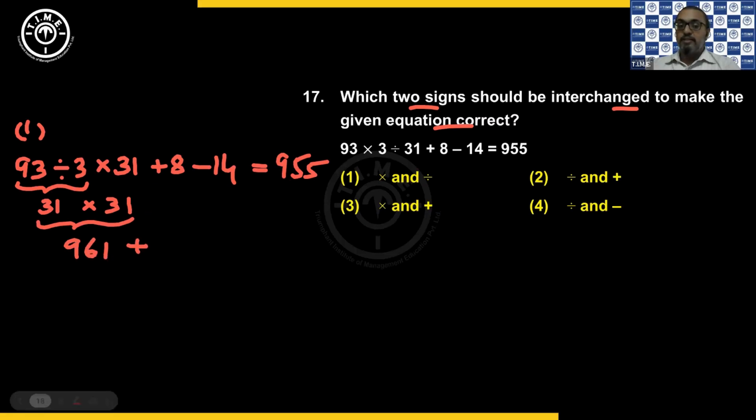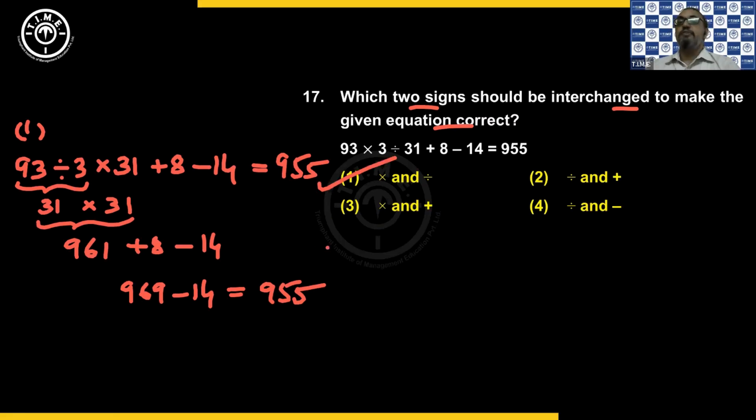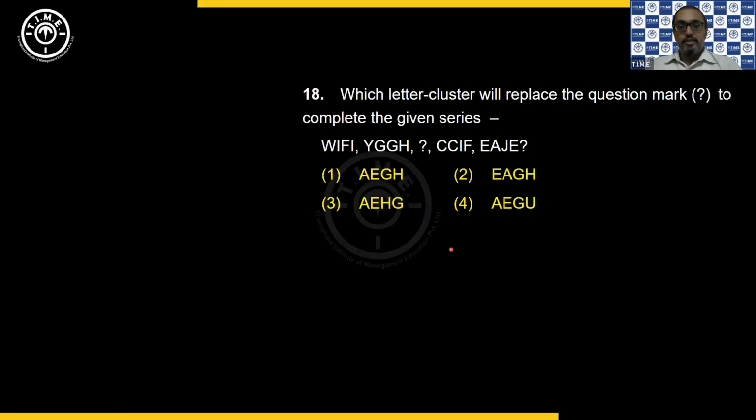And then you have plus 8 and minus 14. So this is 969 minus 14. That is going to give you 955. So then first option itself is my answer because LHS equals RHS. That is going to make my equation correct. So choice 1.